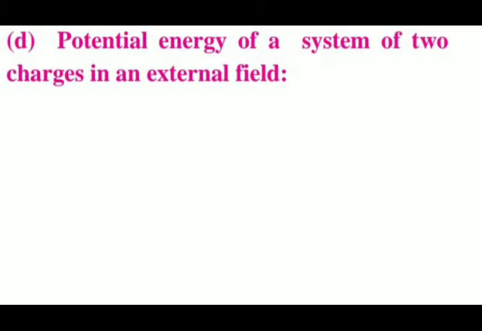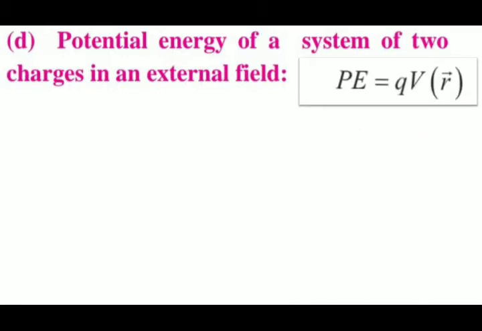From equation number 3, which was PE is equal to QV(R), the work done in the said process will be nothing but Q1V(R1), because we are bringing charge Q1 from infinity to R1.